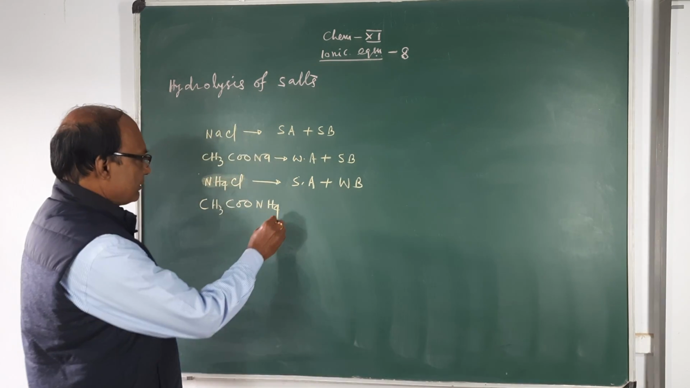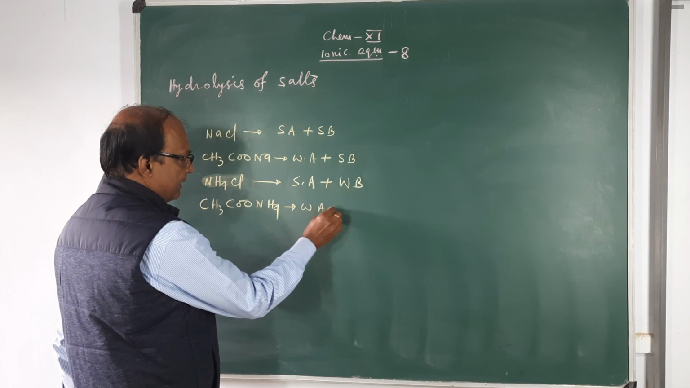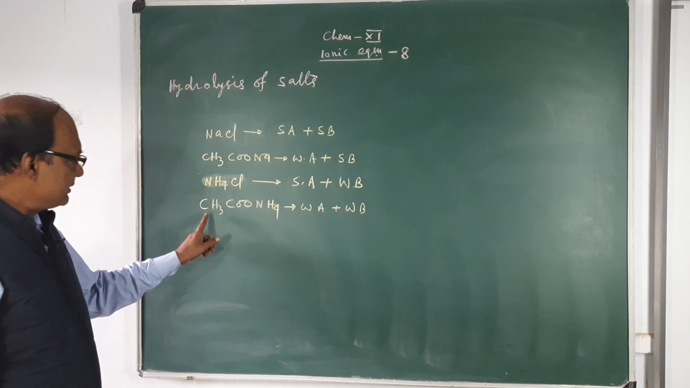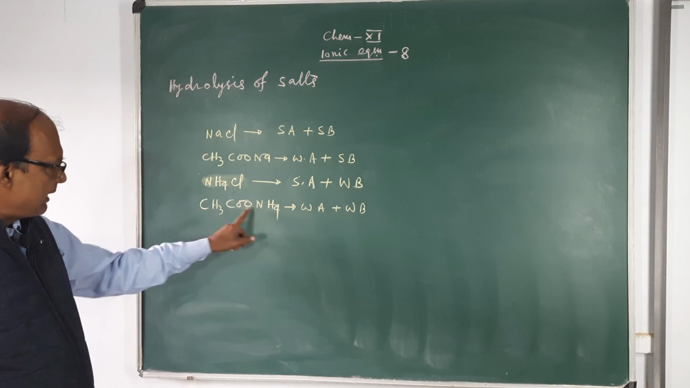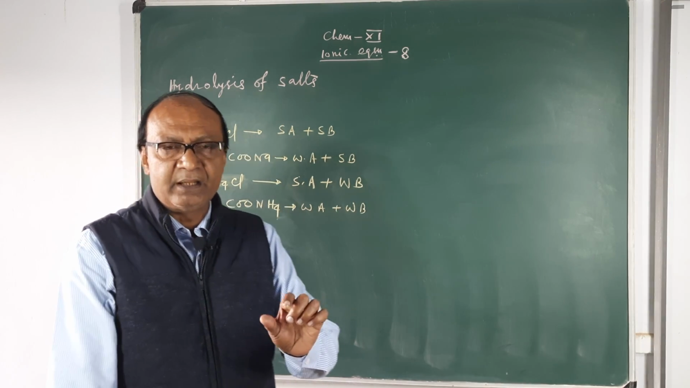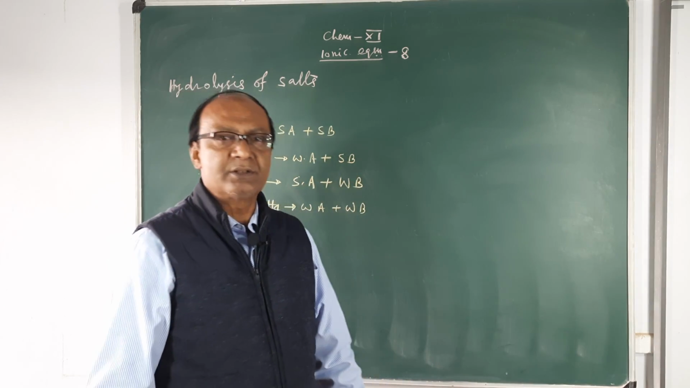And the fourth type is a salt of weak acid and weak base. This is the fourth type. It is a salt of weak acid, acetic acid, and weak base, ammonium hydroxide. So on the basis of their formation, we have four types of salts.